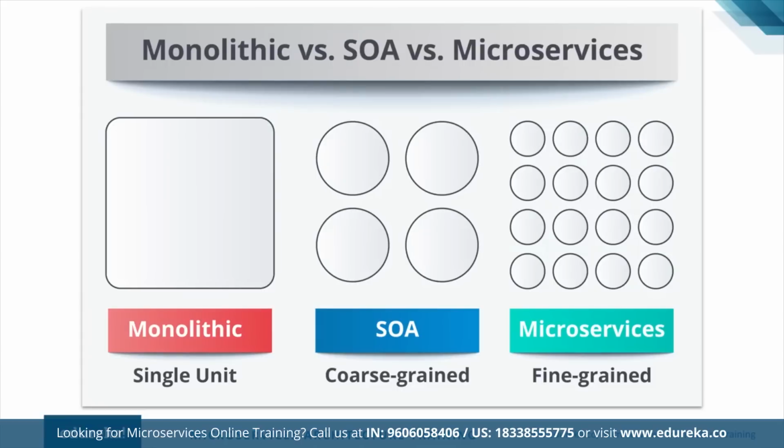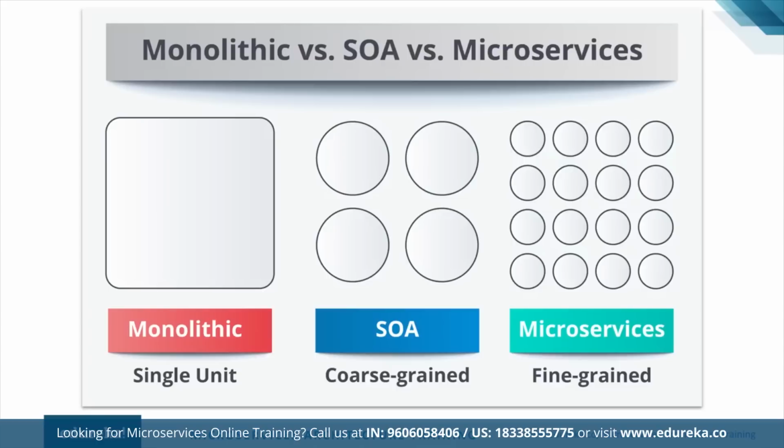But with microservices, it's a little different. Now, these features or services are further broken down into task level services. So here it was feature level services, whereas the services here are task level. Each and every task in a particular feature is broken down, and that's why you have multiple tasks and multiple services in a microservice architecture. And that is why this is called fine-grained architecture. So that is what the differences are between these three on a high level.